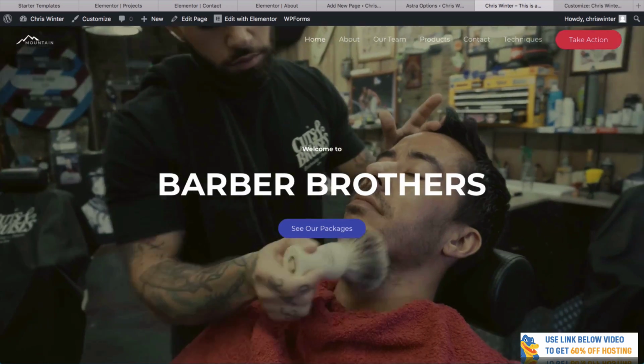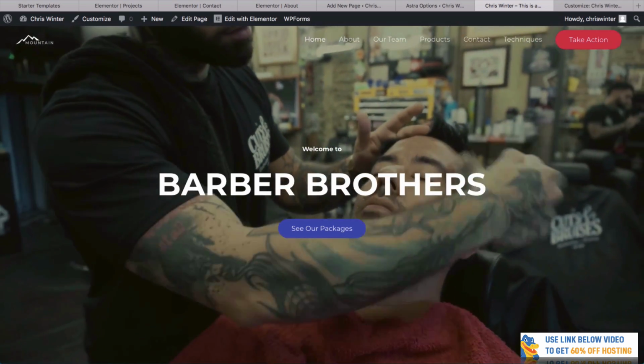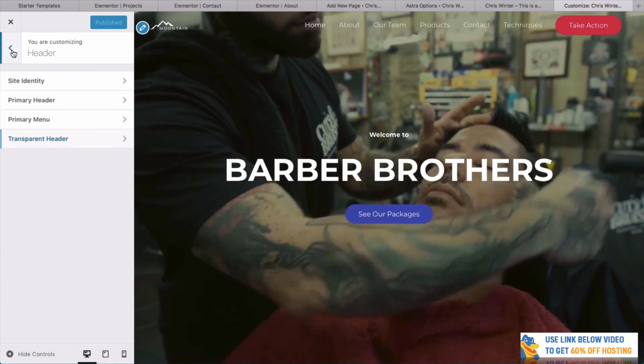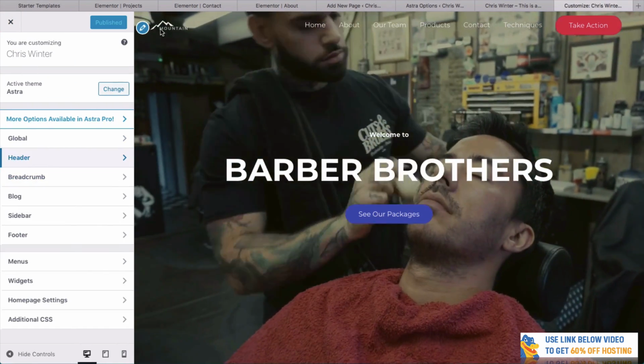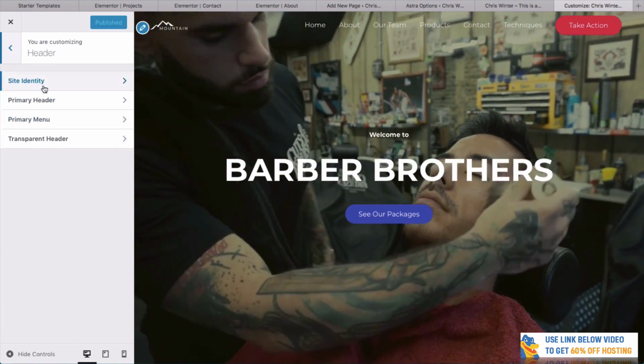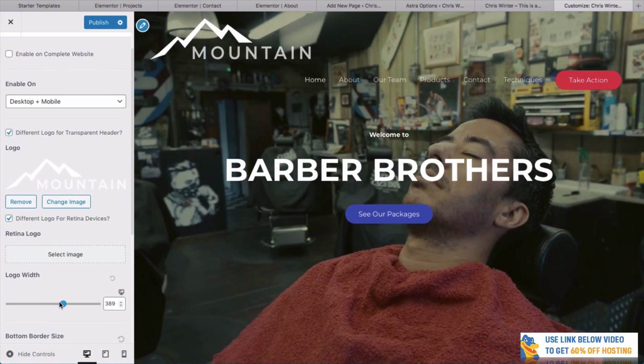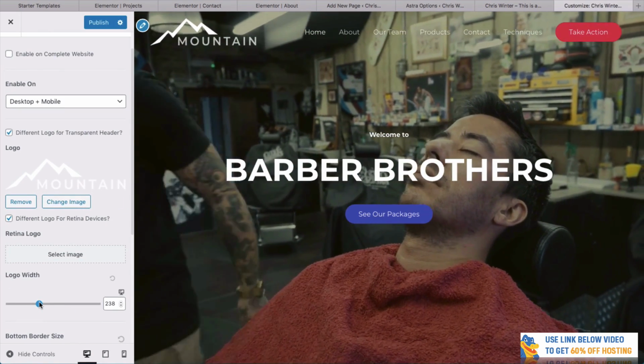Now that logo there is too small and it doesn't really particularly fit, but that is a way of doing it. So you can really see that it's super easy to change things like the logo. So if you ever want to get there, you can go to transparent header. We can make this a little bit bigger actually. I think that'll look a bit better. So let's make it about there.